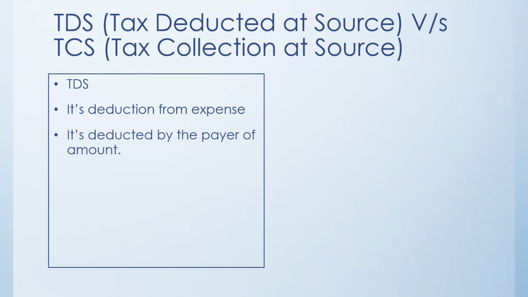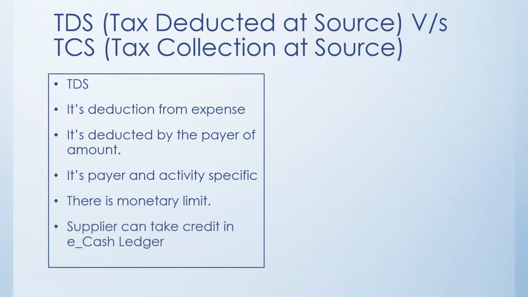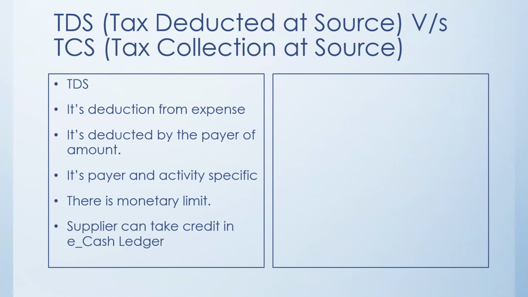Now this deduction has to be made obviously by the payer of the amount, and the TDS requirement is payer specified as well as activity specified, and the government has also provided a monetary limit. So if we exceed that particular monetary limit, then the 5% has to be deducted from the payer's payment and paid to the government, and the supplier can claim the same in his e-cash ledger lying with the government.